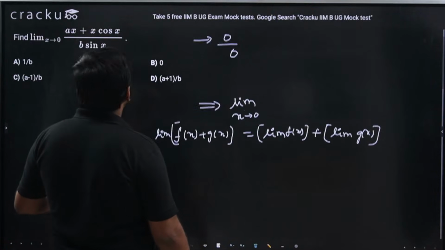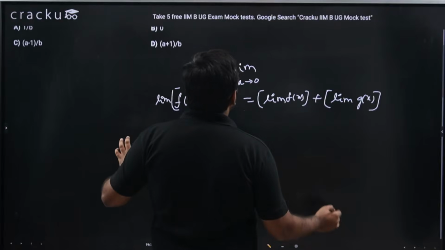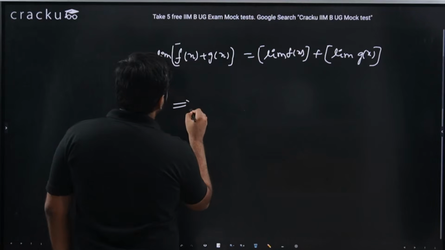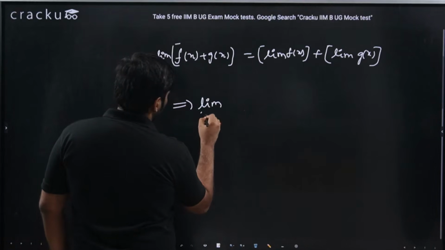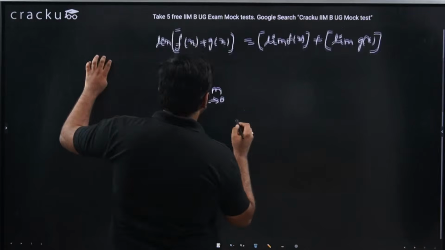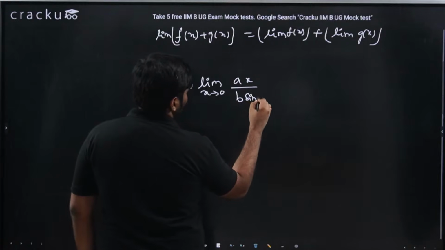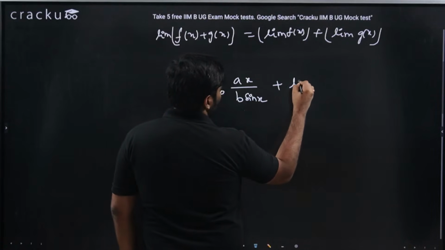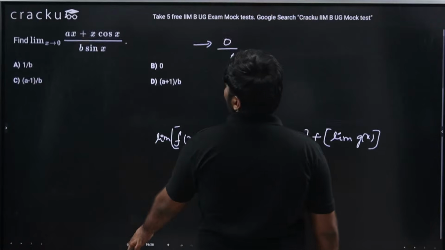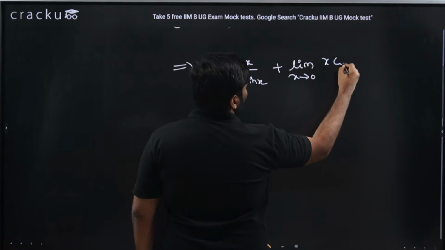So this is what we will be doing now. Limit x extends to 0, ax plus x cos x by b sin x. So how to do this? This can be written as limit extending to 0, ax by b sin x plus limit extending to 0, what is the other one? The other one is x cos x by b sin x.